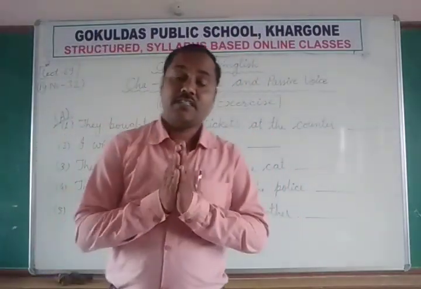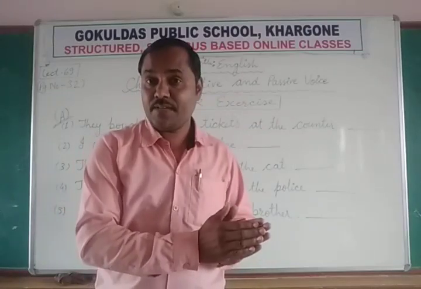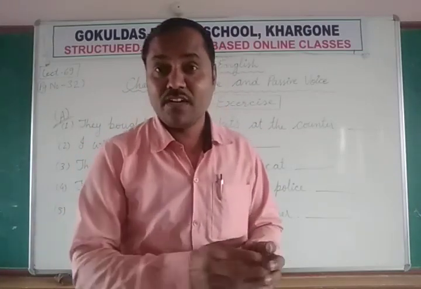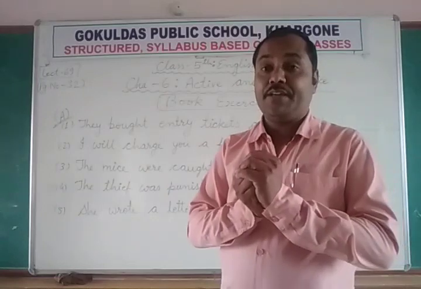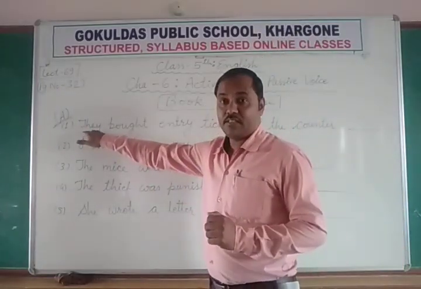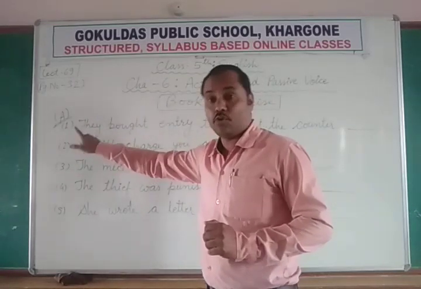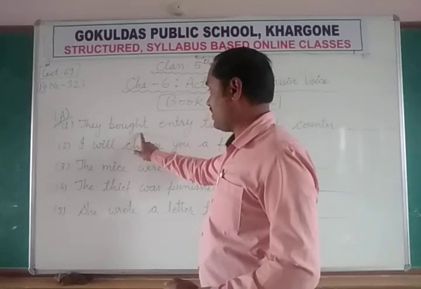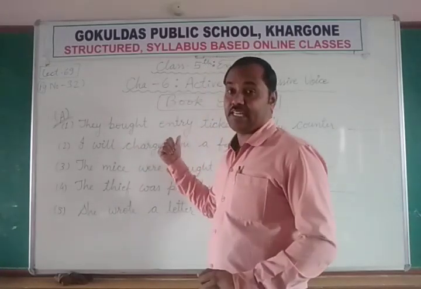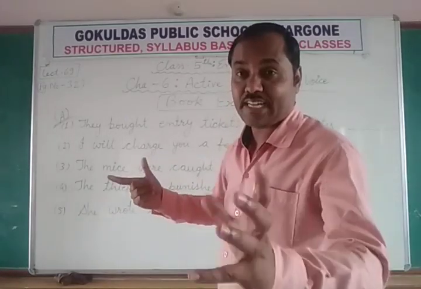For that there is a simple rule. What is active voice and what is passive voice? The definition of active voice is that if the subject of any sentence is the doer of any action in that sentence, that type of sentence is called active voice.